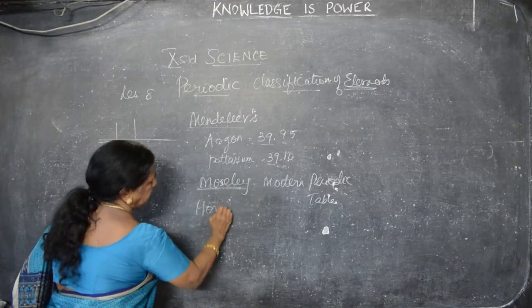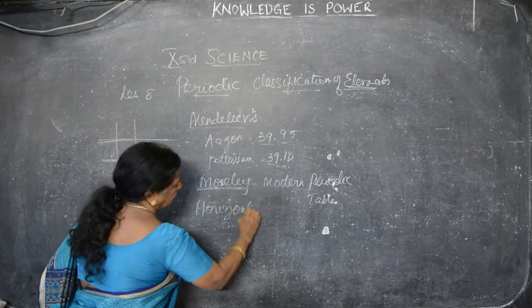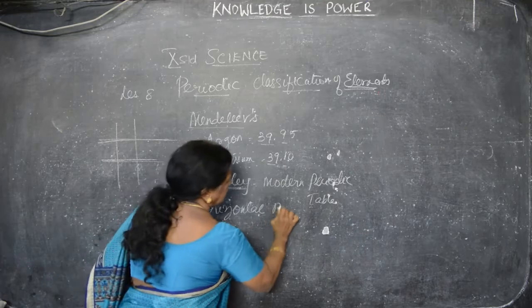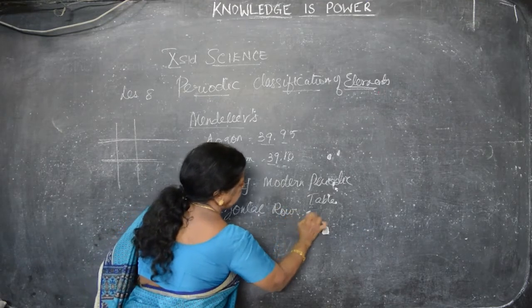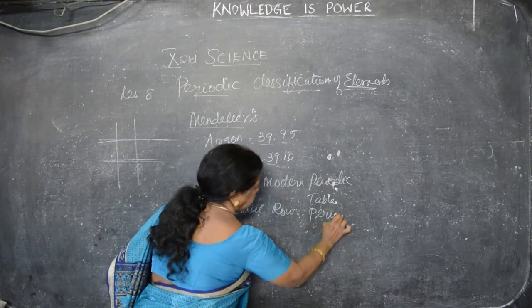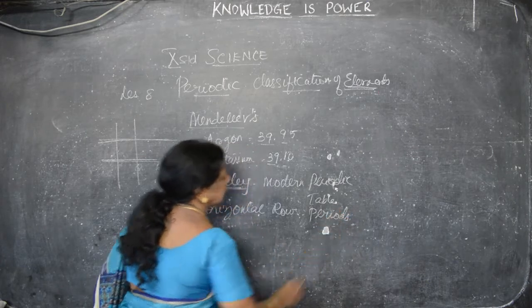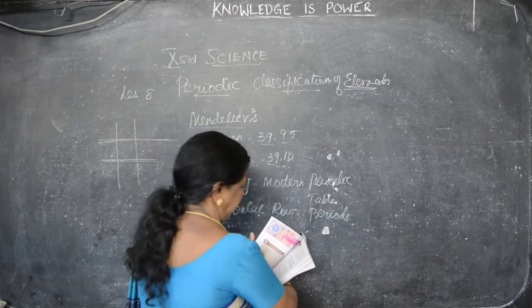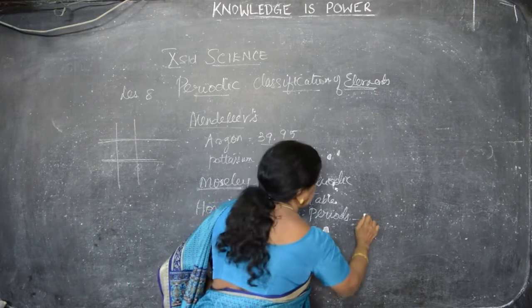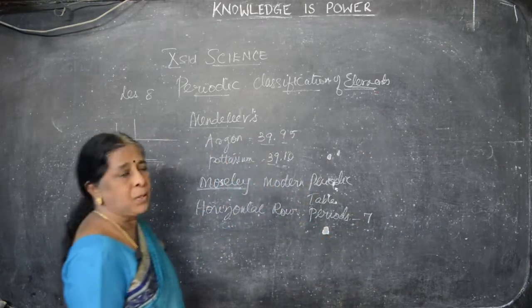Horizontal rows, they named horizontal rows as periods. As per the modern periodic table, how many periods are there? 7 periods are there.